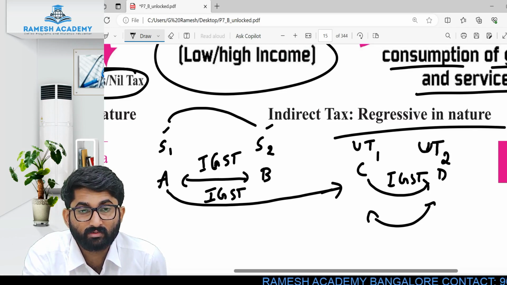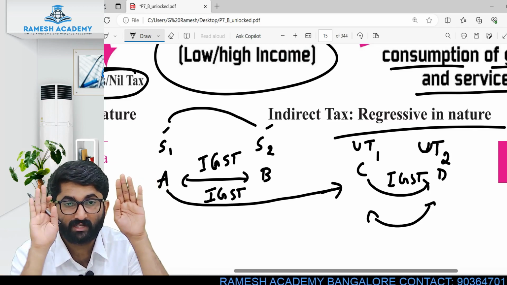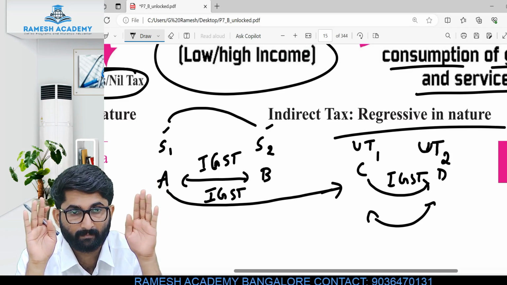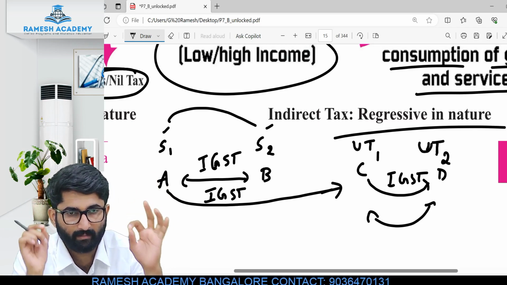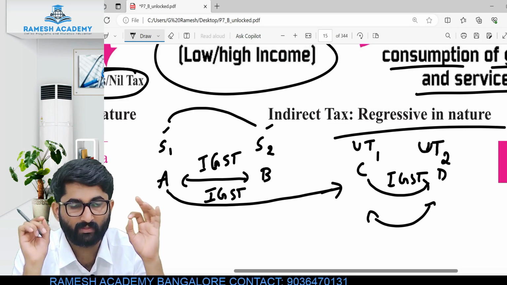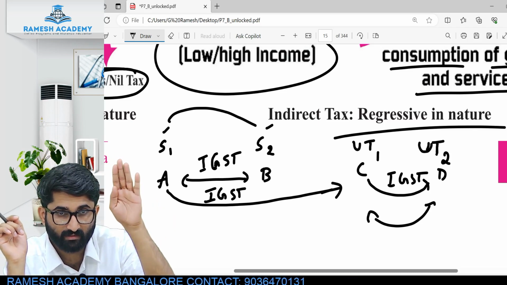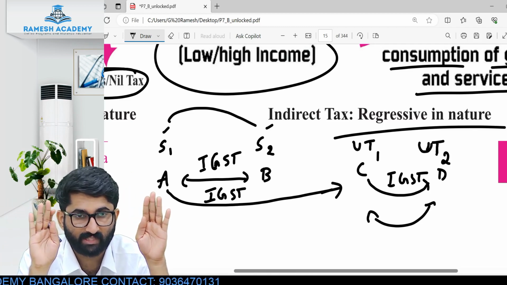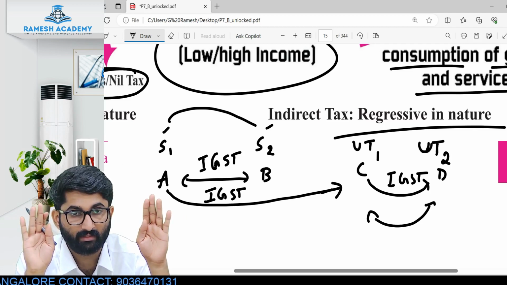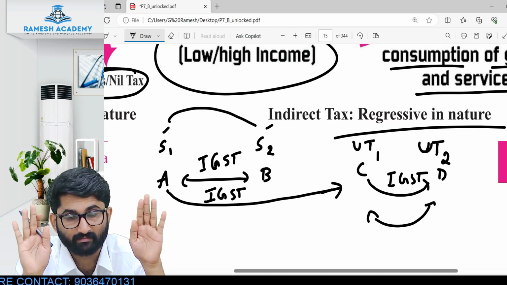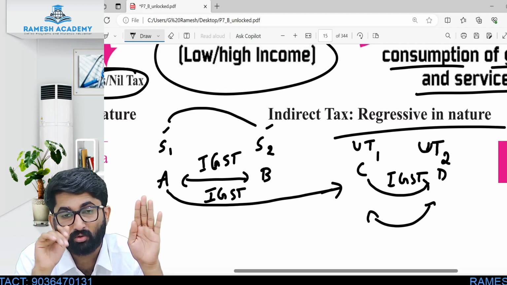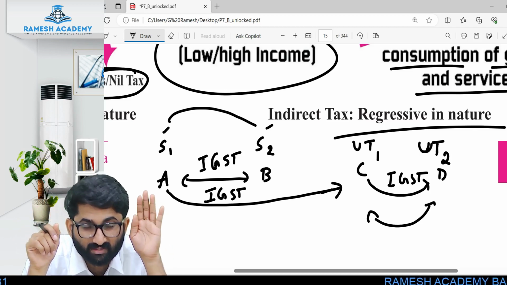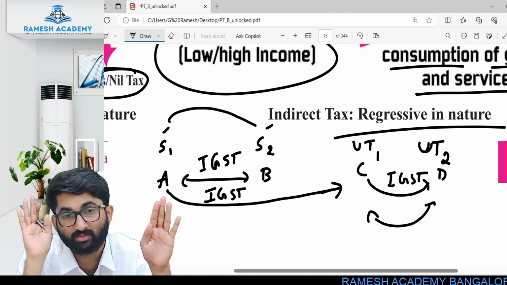UT1 to UT2. A person in UT1 to a person in UT2, it is IGST. Again, people, this one point, please make sure you know about this. A person in S1 is selling to a person in S2. IGST is applicable. State 1 to state 2, IGST is applicable. State 1 to UT1. A person in State 1 selling goods to a person in UT1, IGST is applicable. A person in State 1 selling to a person in UT2, IGST is applicable.